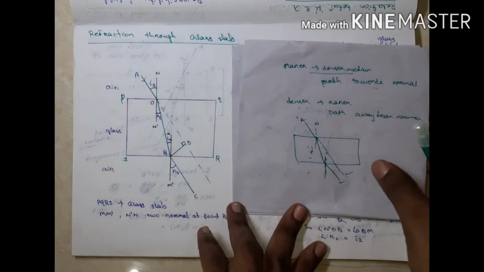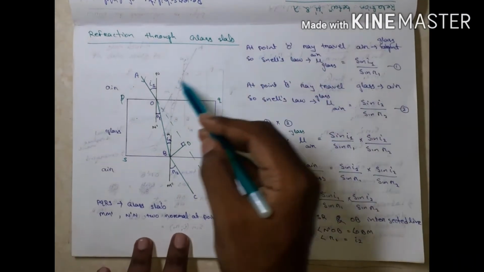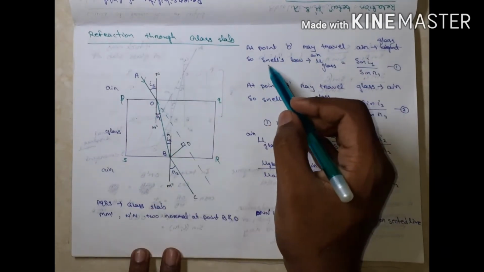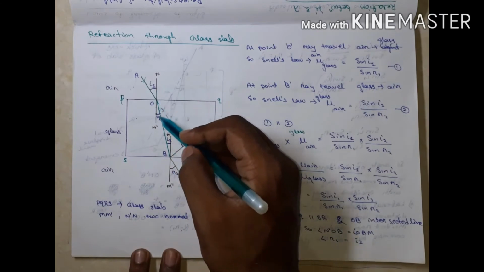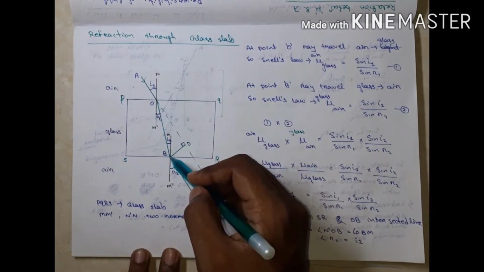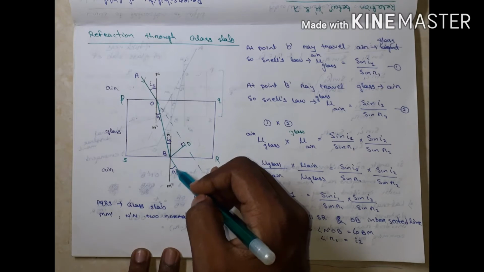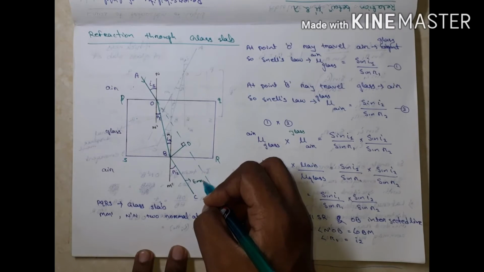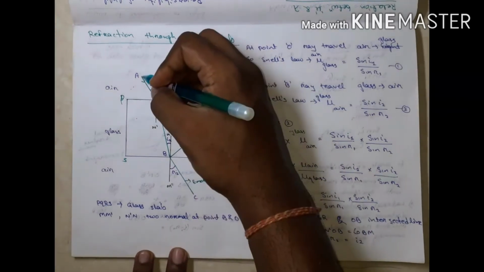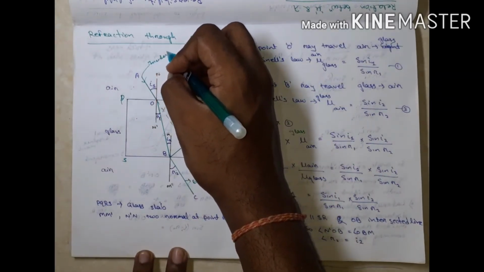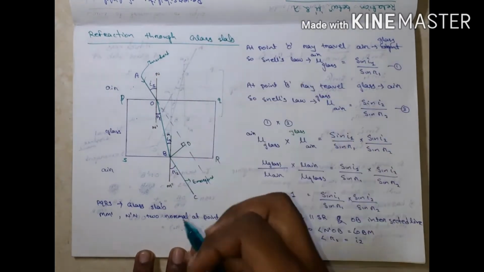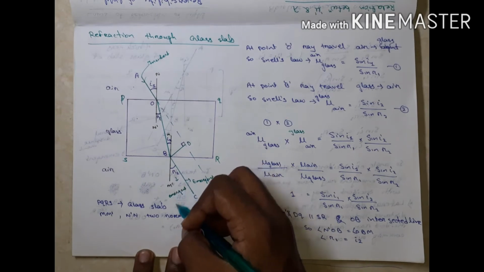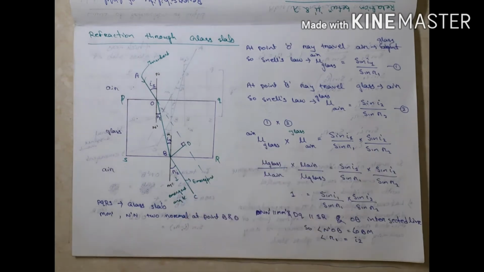Okay, listen. At point O, the ray travels from air to glass. So according to Snell's law, this is I1, this is R1. It is second refraction, so it is I2, it is R2. And this ray is called emergent ray. It is incident ray. It is refracted ray. The angle made by emergent ray is called emergent angle.